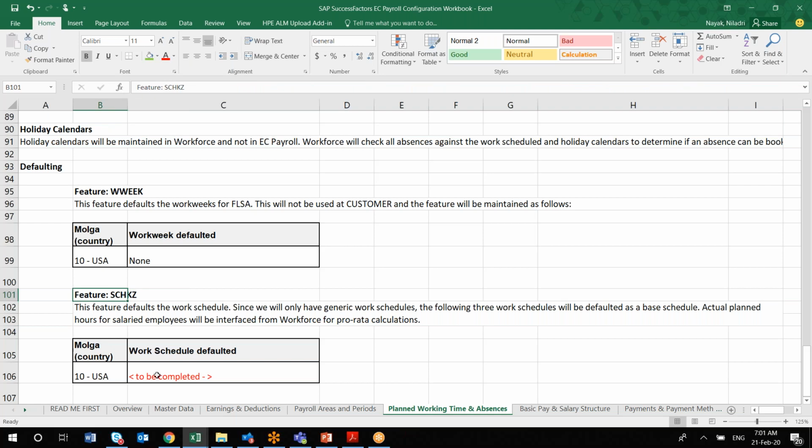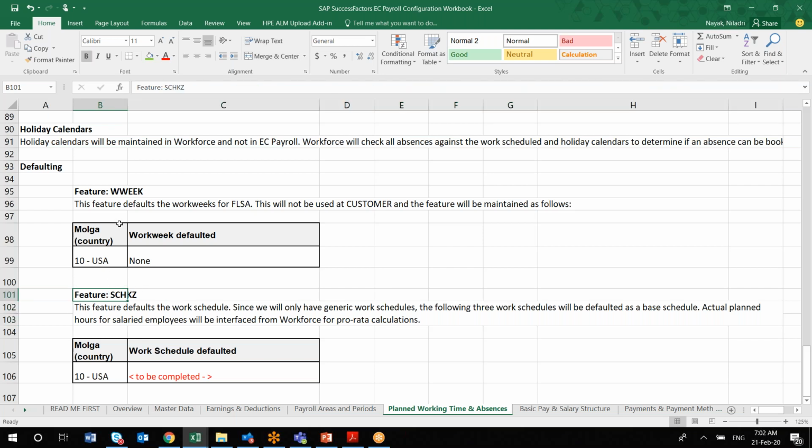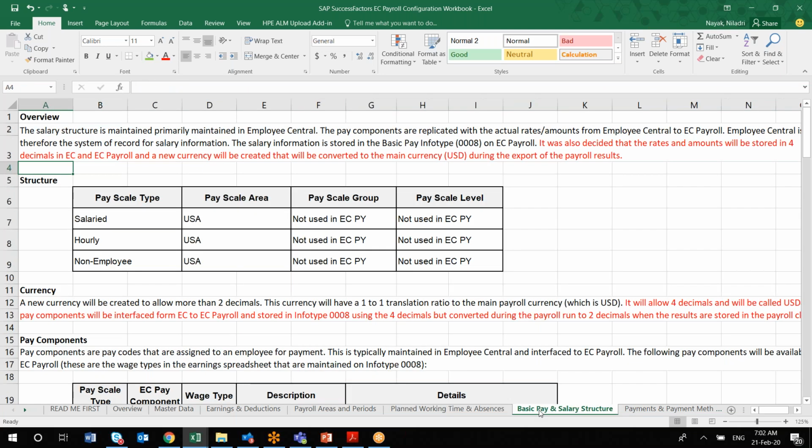Is there any option to ask for any scheduling? Again it is optional, but it will make your life easier if you are defaulting certain things in the payroll itself by using the functionality of the feature. So this is regarding your planned working time and absences. The next one is your basic pay and salary structure.